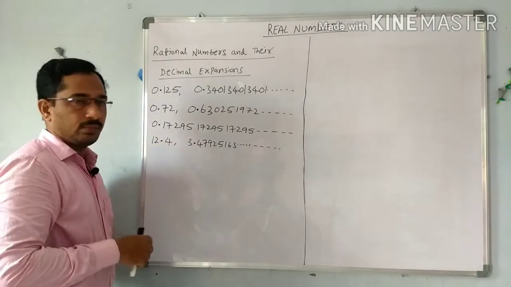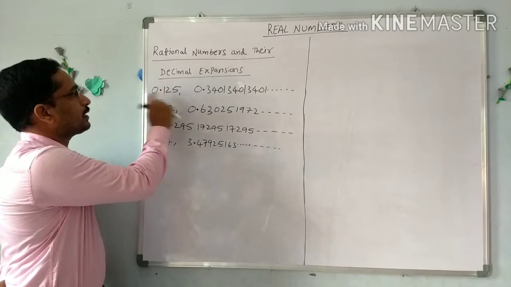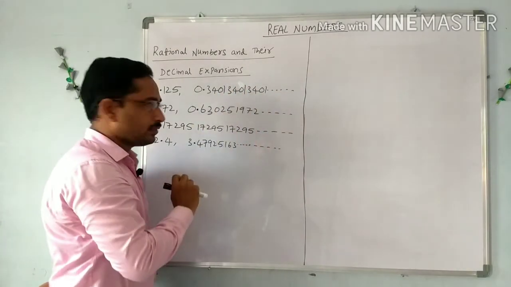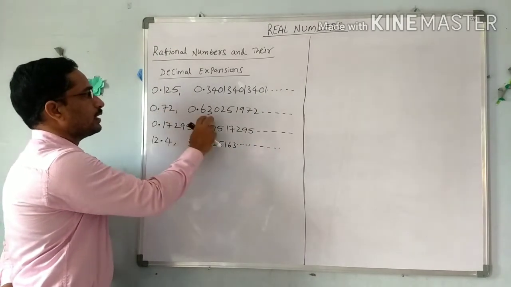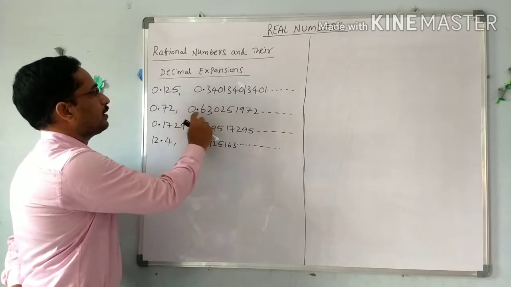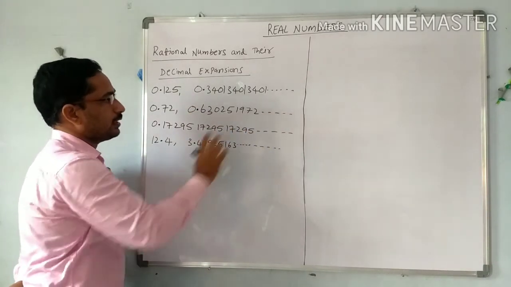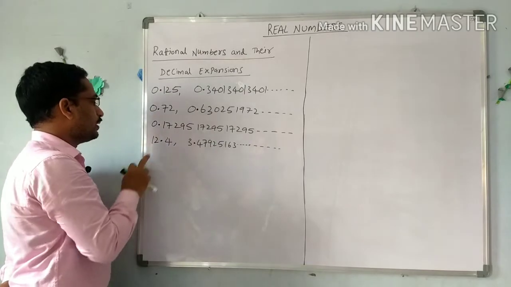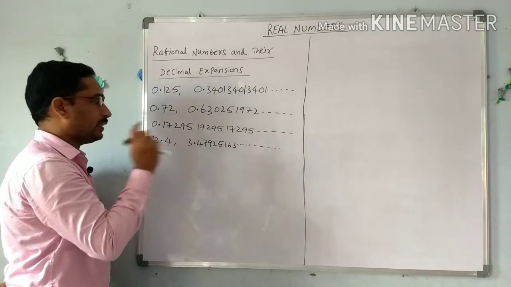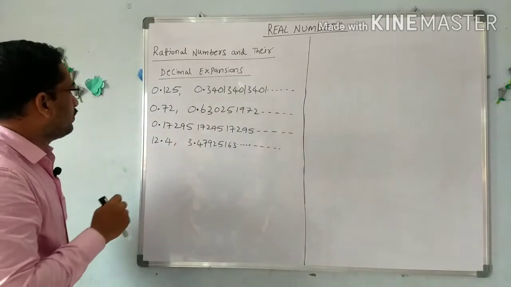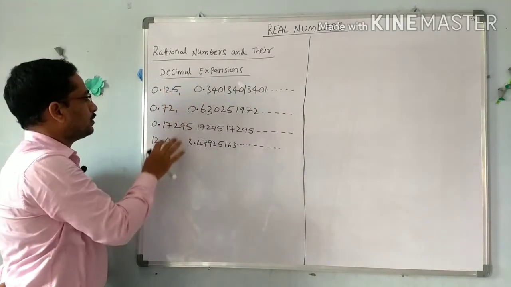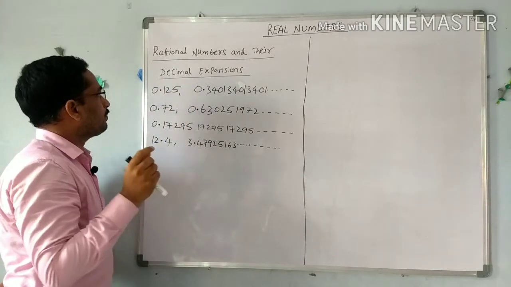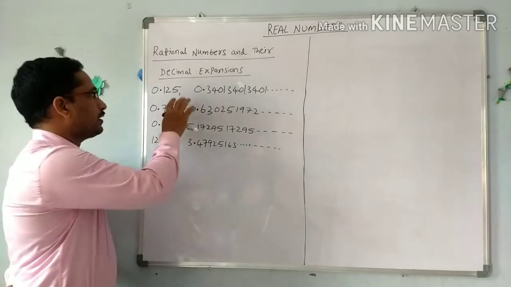If you observe these decimals, here after the decimal point only 3 digits are present, means finite digits. Here the digits are not finite, they are continuously going on. Here also only 1 digit, 12.4. Here also the digits after the decimal point go on continuously, not finite. So 0.125, 0.72 and 12.4 have only finite digits after the decimal point.